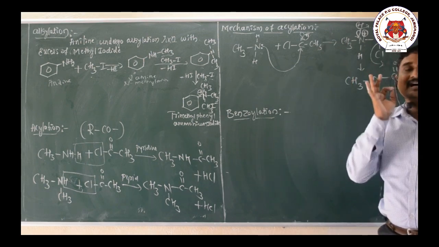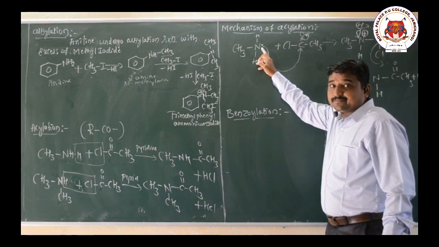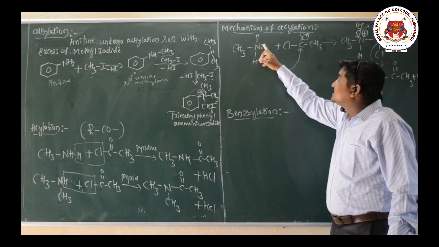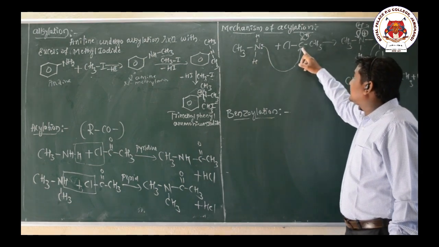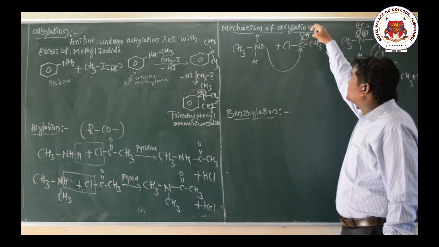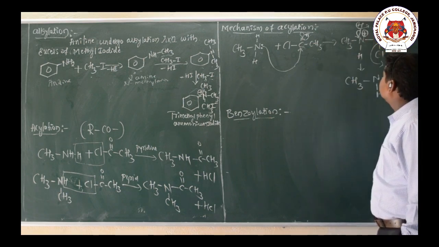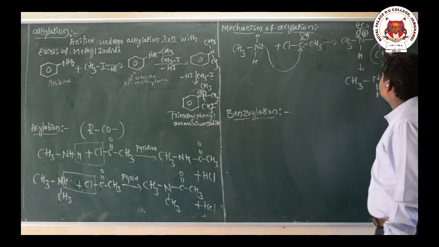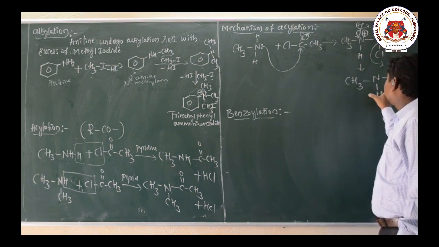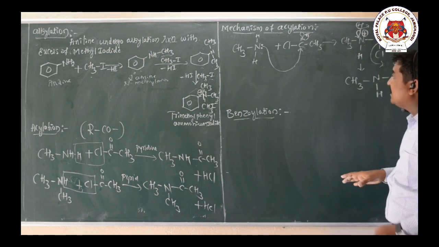Here the amines are nucleophilic in nature due to the presence of an unshared pair of electrons. This unshared pair of electrons acts as a nucleophile and attacks the electrophilic carbon atom. Oxygen withdraws electrons towards itself because oxygen is more electronegative than the carbon atom, so an intermediate is formed, with loss of H+ and Cl-, giving an N-substituted acetamide. Here I have taken the example of N-methyl acetamide as the product formed. So this is the mechanism of acylation.